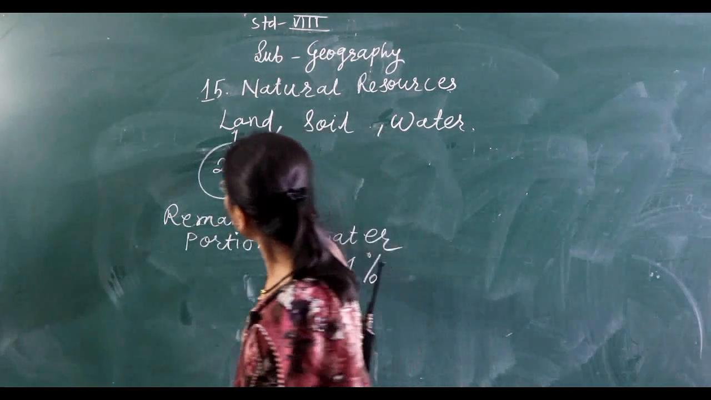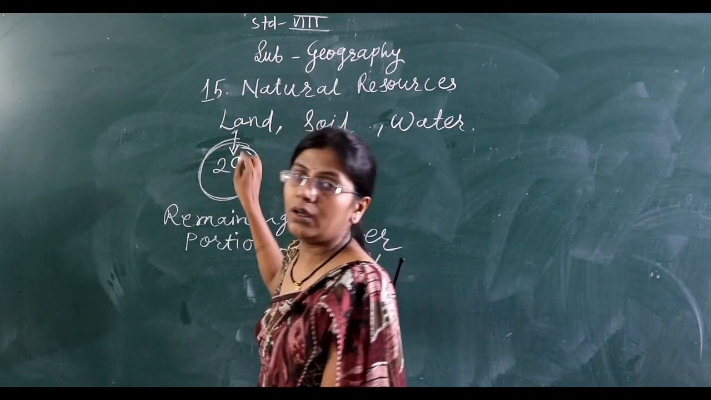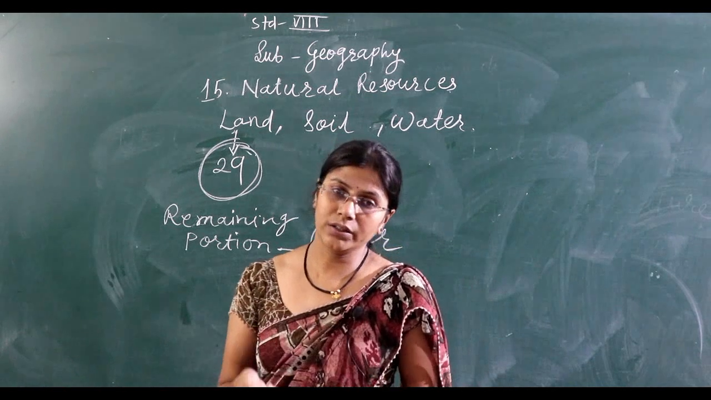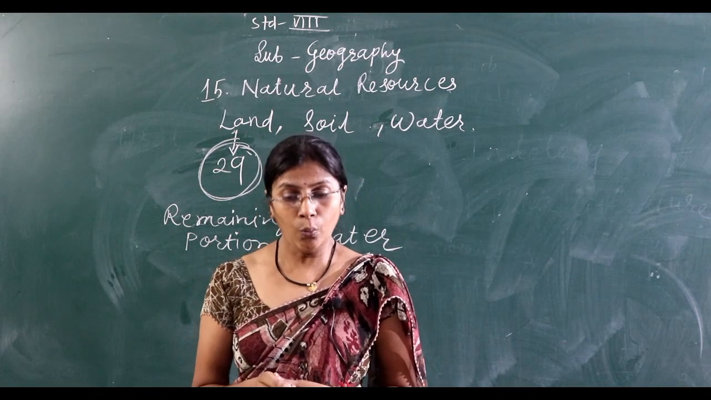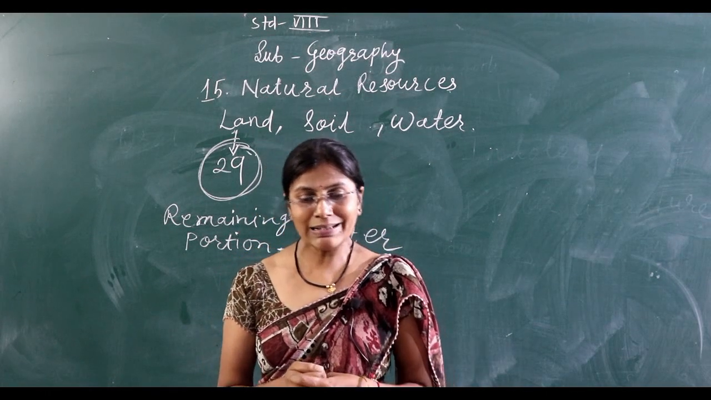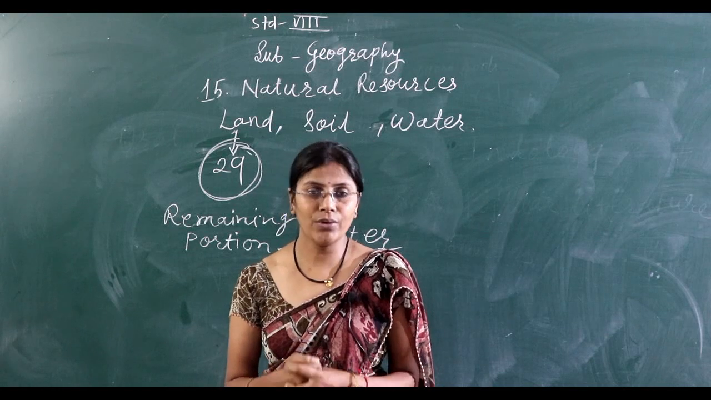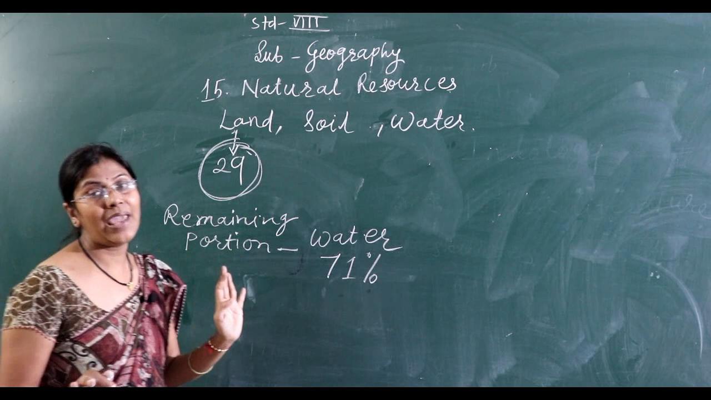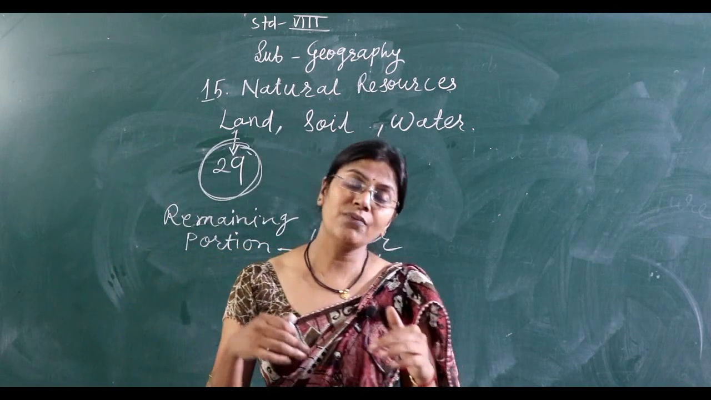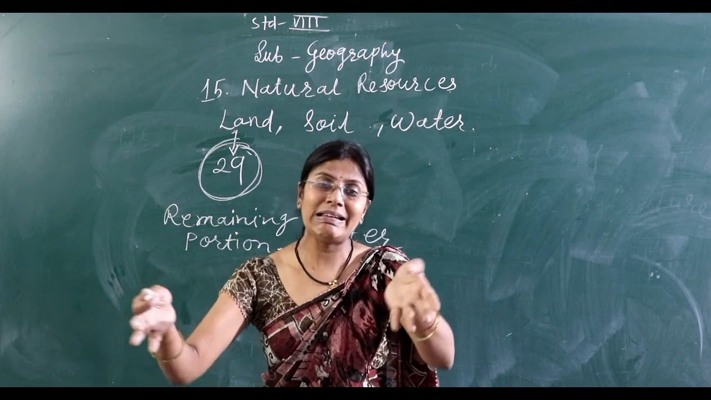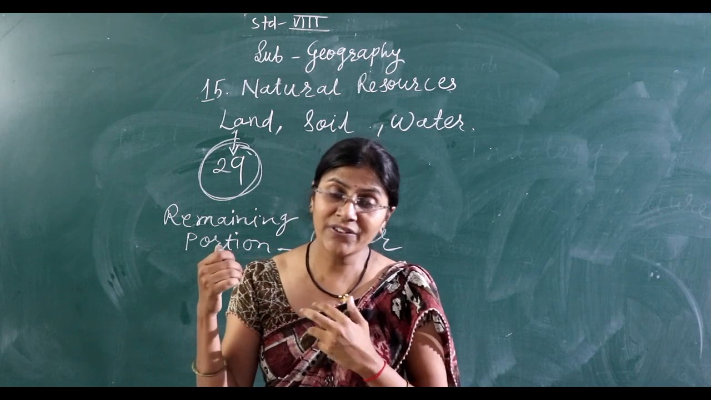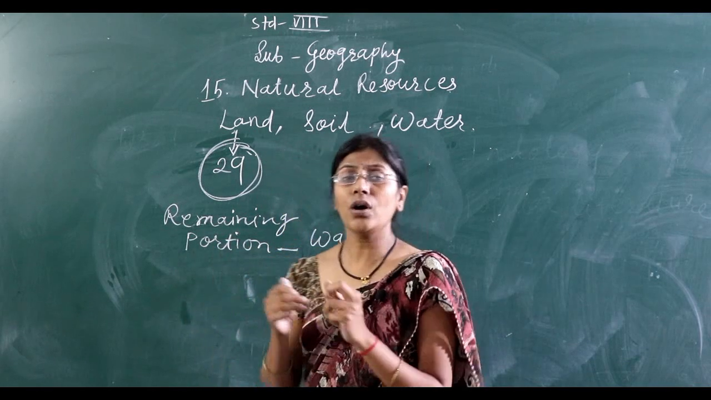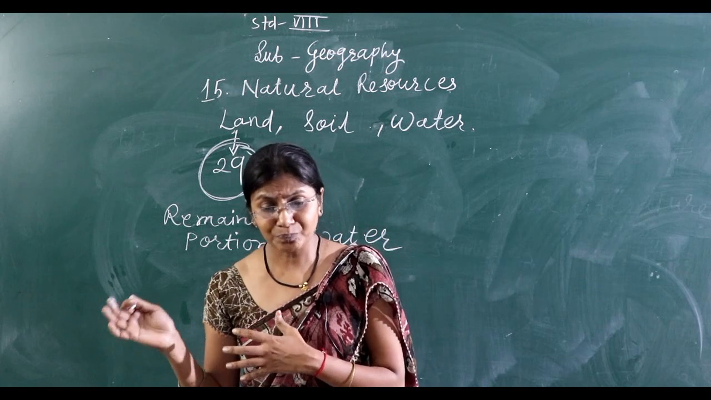So only 29% we use as land. The rest is water. We also know that land is not the same everywhere. Somewhere it is flat, somewhere it is a hilly area, somewhere there are different types of plateau. So our land is not the same everywhere.